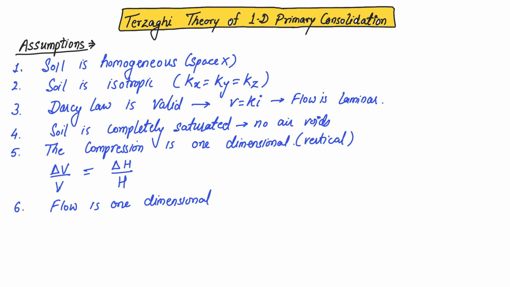There is another assumption that says that some index or properties of the soil do not vary with depth. Like I am saying the permeability of soil or the modulus of volume change are constant for the soil. Although these are not constant and vary somewhat with the depth of soil, here we are assuming that these remain constant throughout the soil.